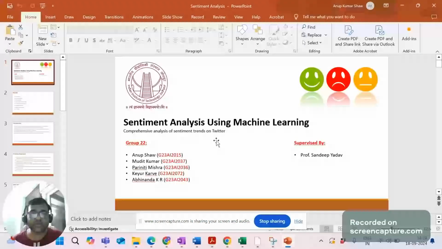And today we are here to present before you the machine learning project, which has been supervised by our beloved professor, Professor Sandeep Yadav. My topic is sentiment analysis, where we are providing a comprehensive analysis of all the sentiment trends on Twitter. My group number is 22. My name is Anup Shah, and here are my colleagues who also helped in completing this project.